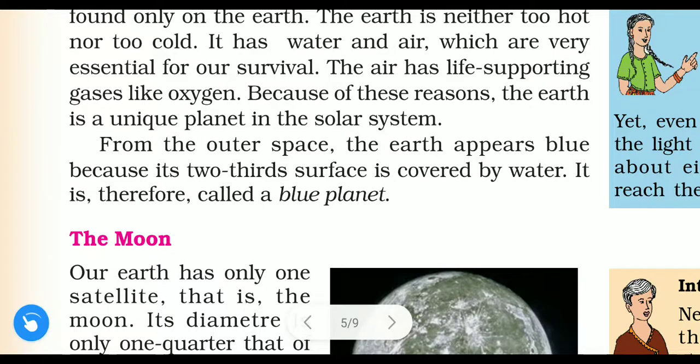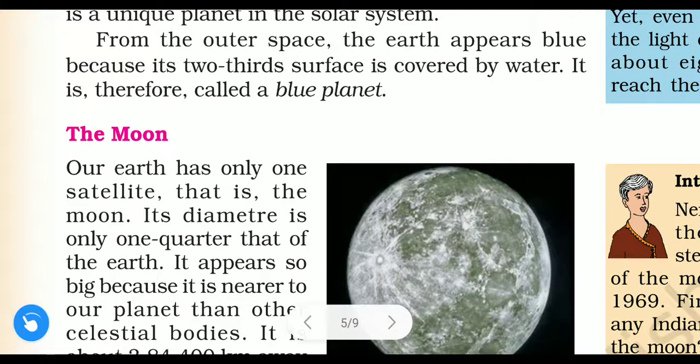From the outer space the earth appears blue, because two-thirds of its surface is covered by water. It is therefore called a blue planet. Why is earth called the blue planet? Because two-thirds of its surface is covered by water. If you see the earth from another planet, it will look blue in color. That is why it is called a blue planet.